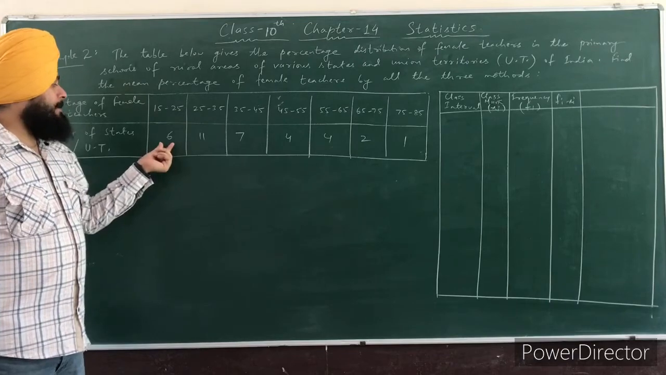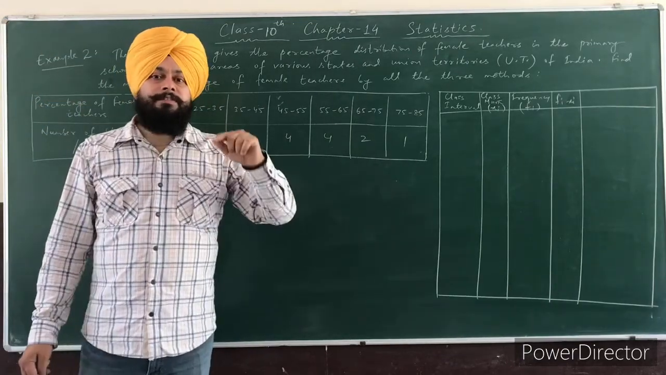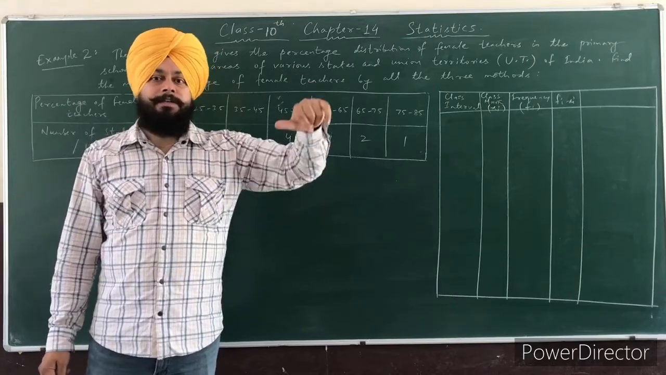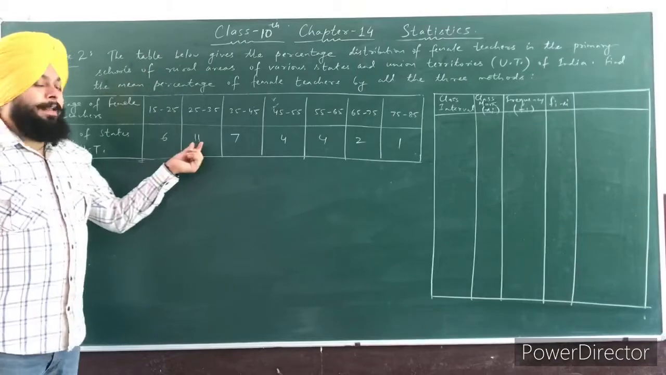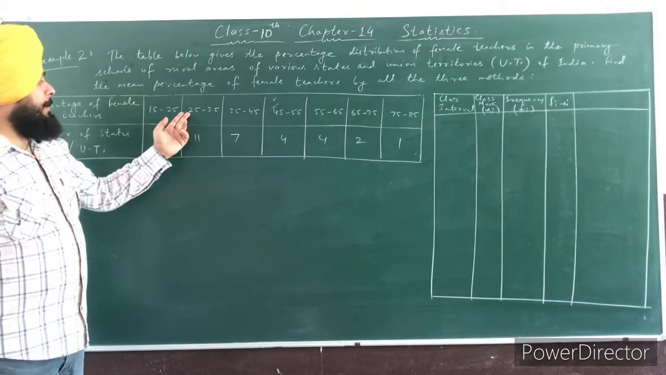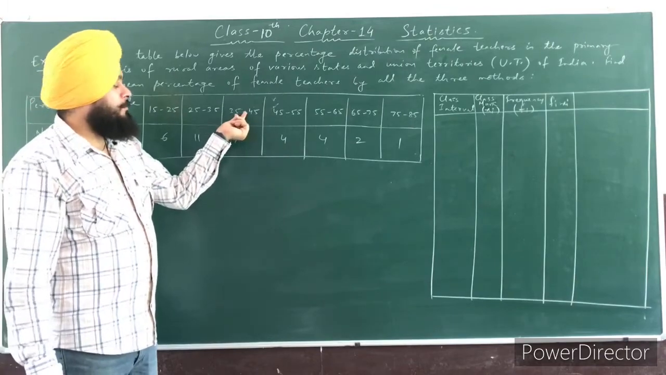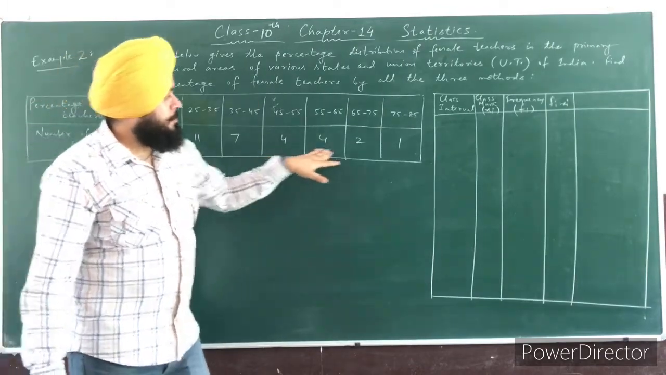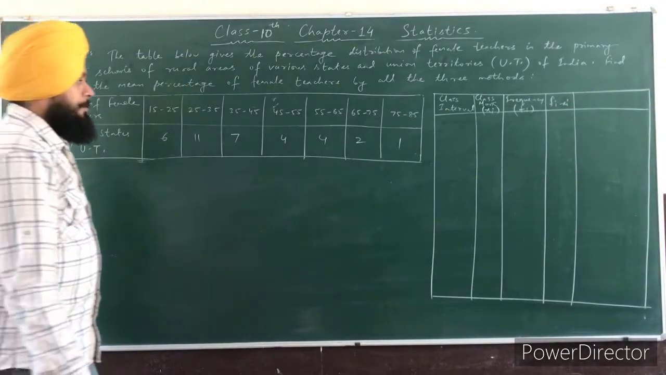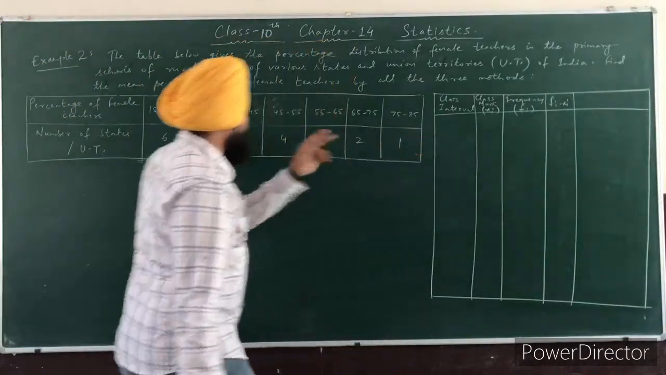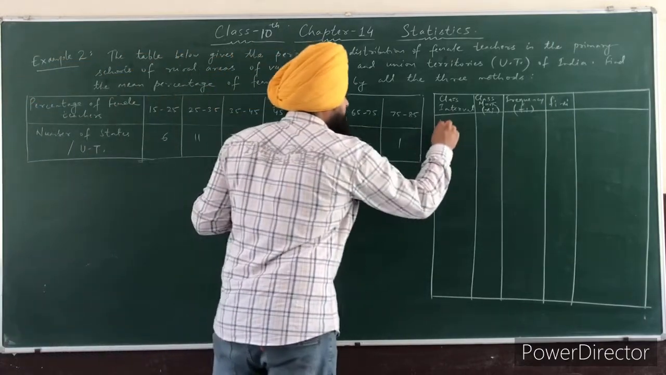There are how many states? 6 states. ठीक है, मतलब 6 states में 15 से लेकर 25% तक फीमेल टीचर्स वहाँ पर टीच करती है. ठीक है. In 11 states there are how many female teachers? 25 to 35%. In 7 states there are 35 to 45% female teachers and so on. Given in this table. So first we will write here this class interval 15 to 25.